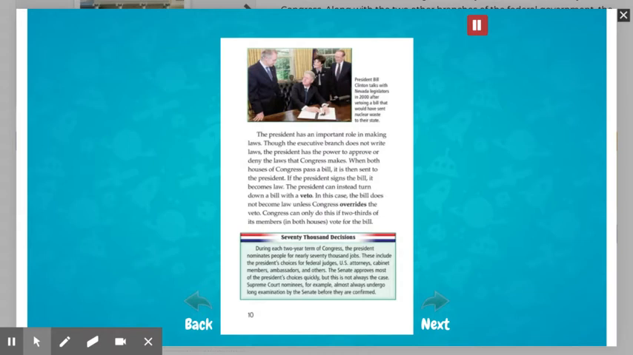The President has an important role in making laws. Though the executive branch does not write laws, the President has the power to approve or deny the laws that Congress makes. When both houses of Congress pass a bill, it is then sent to the President. If the President signs the bill, it becomes law. The President can instead turn down a bill with a veto. In this case, the bill does not become law unless Congress overrides the veto. Congress can only do this if 2/3 of its members, in both houses, vote for the bill.